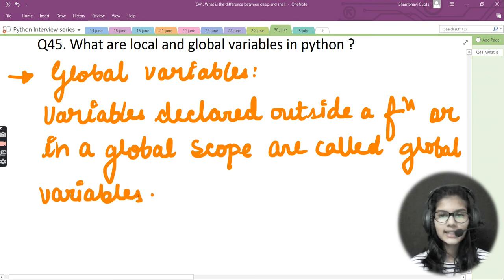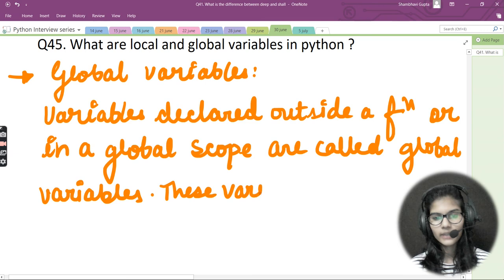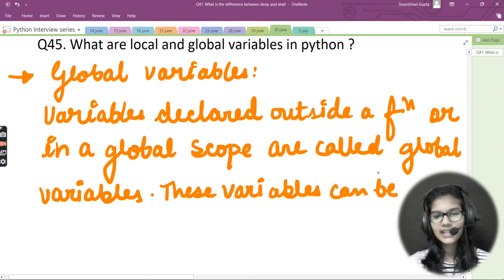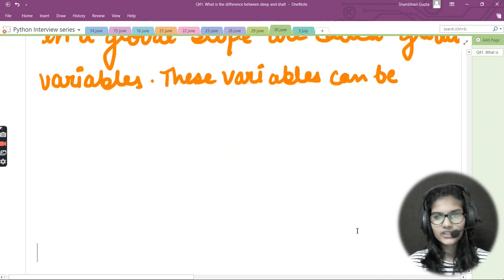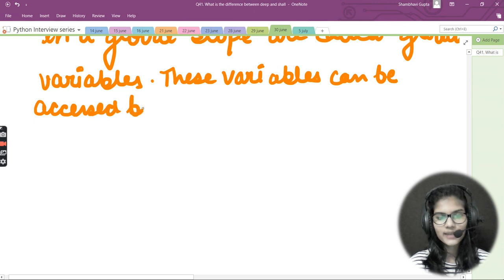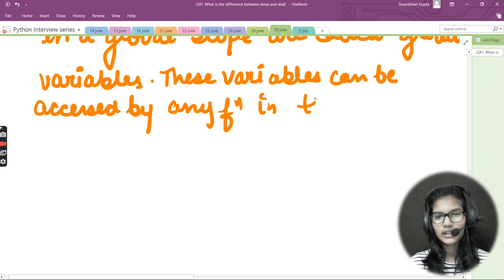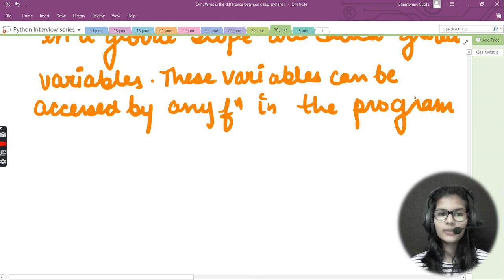So the variables declared outside a function or in a global scope are called the global variables. Now, these variables can be accessed by any function in the program. So these are the variables that can be accessed by any of the functions in the program.